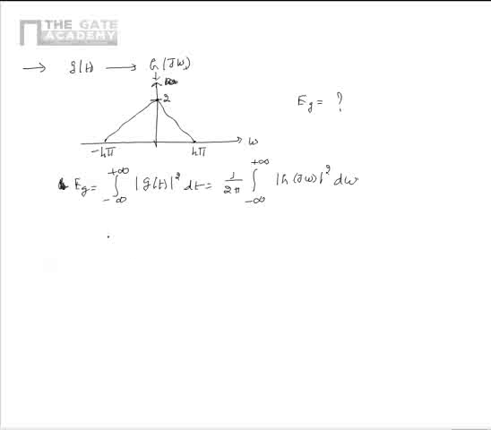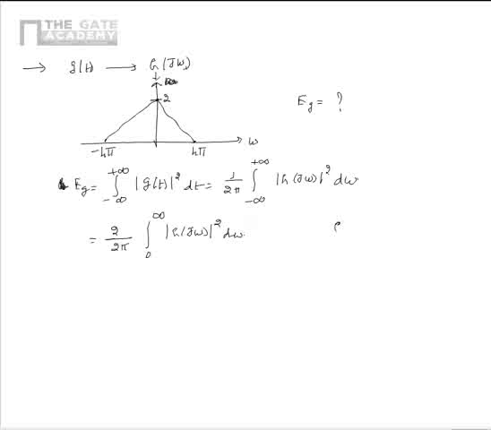So this can further be simplified as 2 times 1/(2π) times the integral from 0 to infinity of |G(jω)|² dω. This is because G(jω) is even.